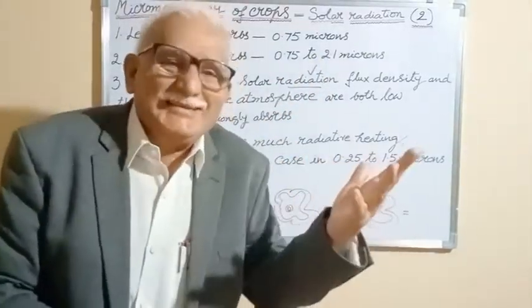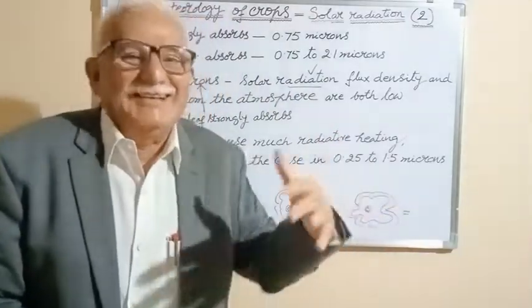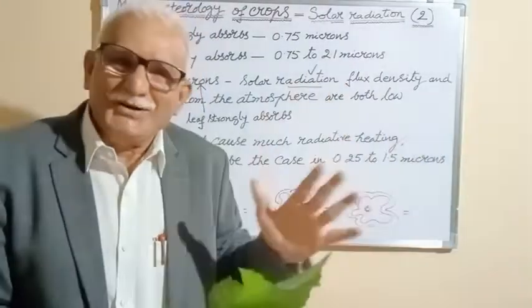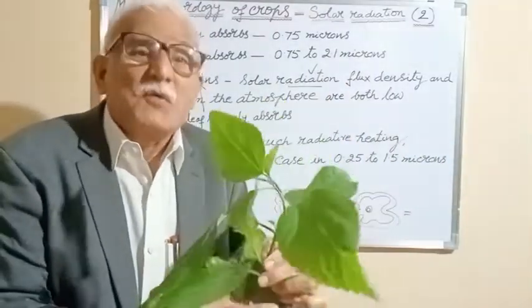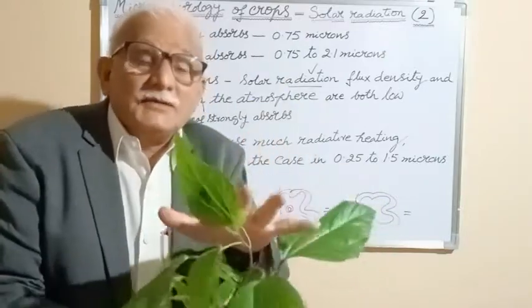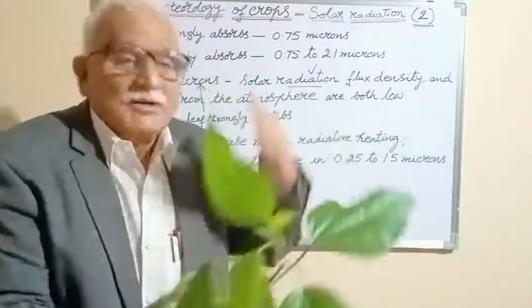Next one is stomatal opening, that is transpiration. Of course, many other factors I have discussed in earlier classes. So the leaf weakly absorbs between 0.75 to 2.1 microns for dissipating the heat load. A plant cannot move like human beings, so it dissipates the heat load.